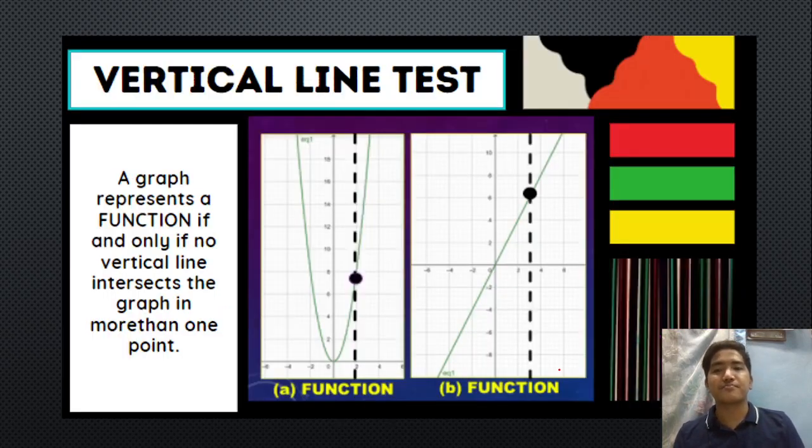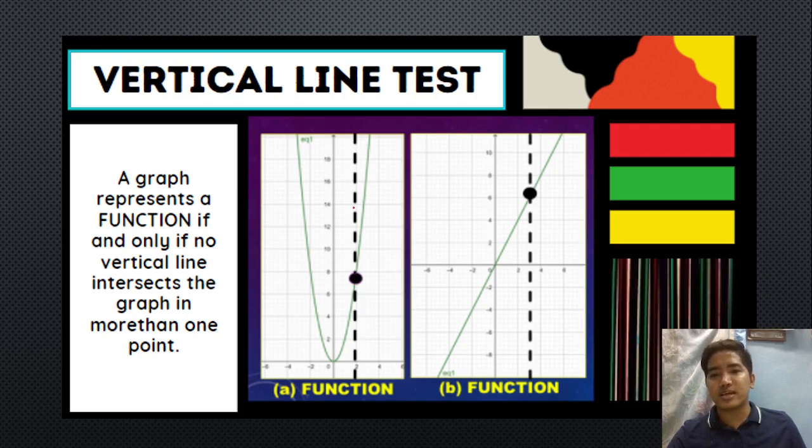Okay, next. Okay, so we have here the vertical line test. Okay, so ano yung ginagawa natin dito kay vertical line test? So, a vertical line test is a graph represents a function if and only if no vertical line intersects the graph in more than one point. So, dapat daw kapag mag-drawing tayo ng vertical line dun sa ating pinaka-graph is hindi siya tatama ng more than one. Okay? So, as you can see, ito yung graph natin which is yung kulay blue.